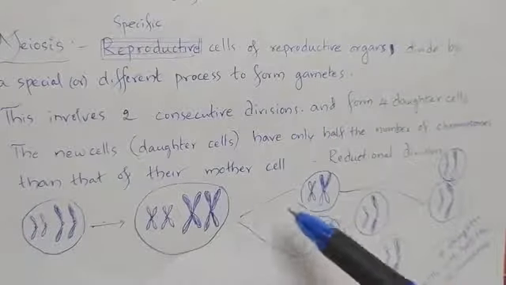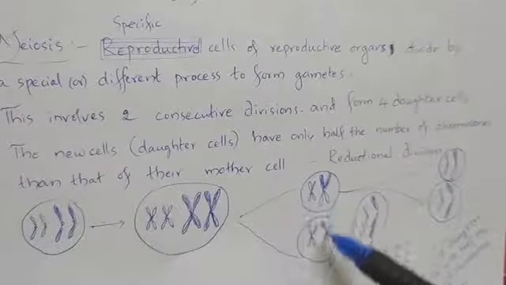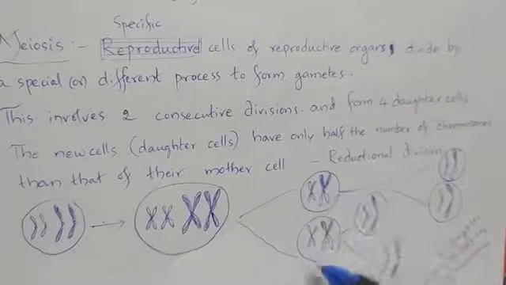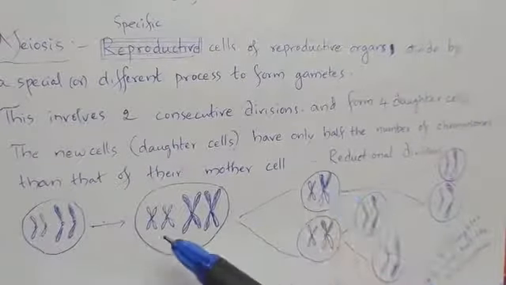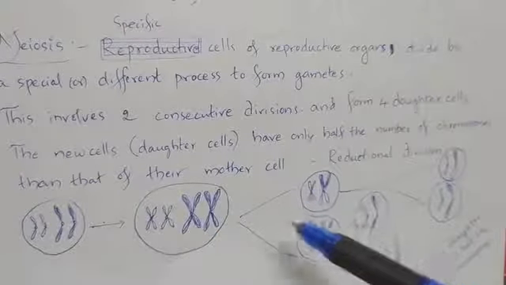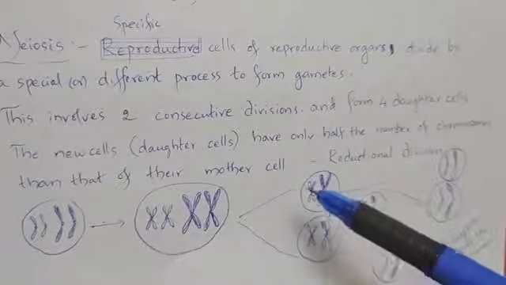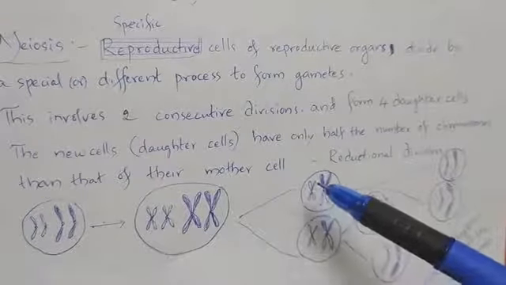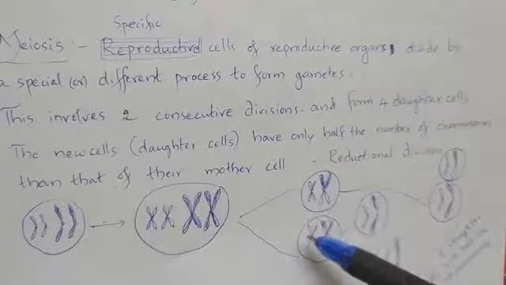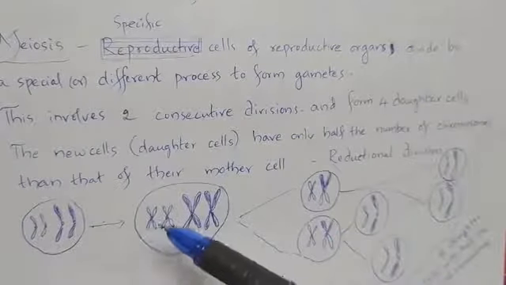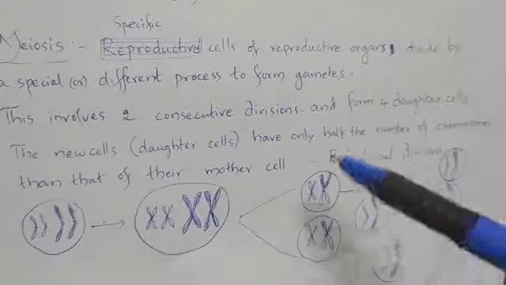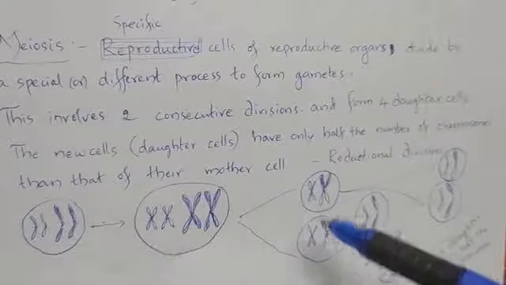But afterwards, the first division is carried out, in which the chromosome number is reduced by half in each daughter cell. So here the mother cell has how many chromosomes? 4 chromosomes. But here only 2 chromosomes. Of course, in each chromosome the content is double, but how many chromosomes are there? Only 2. Okay, 1, 2, 3, 4. Here 1 and 2, 1 and 2. So each cell has only 2 chromosomes.